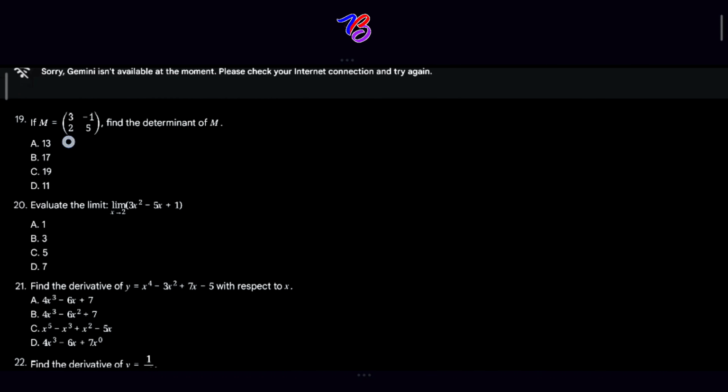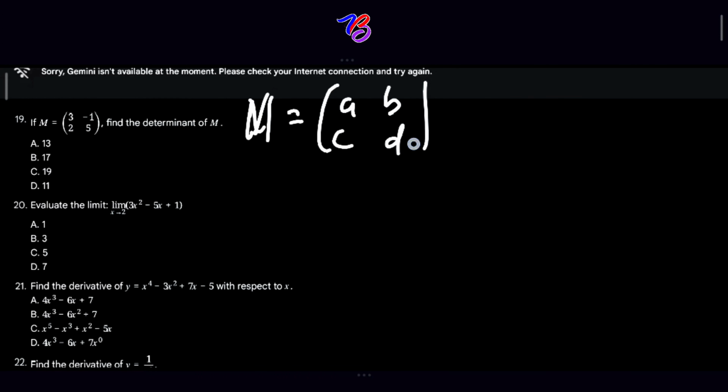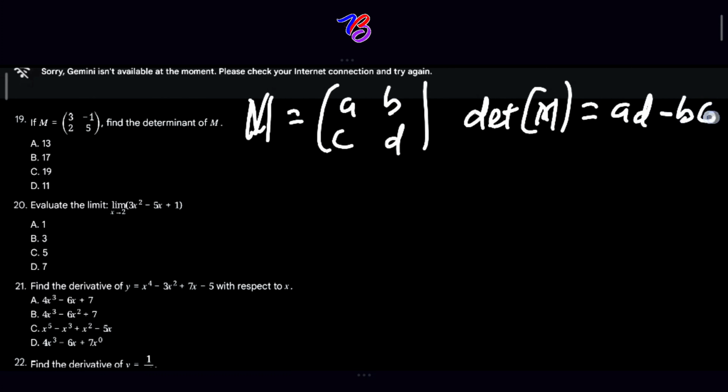Question 19. If matrix M is equal to 3, negative 1, and 2, 5, find the determinant of M. For us to find the determinant of M for a 2 by 2 matrix, M will equal A, B, C, D. The determinant of M is equal to AD minus BC.